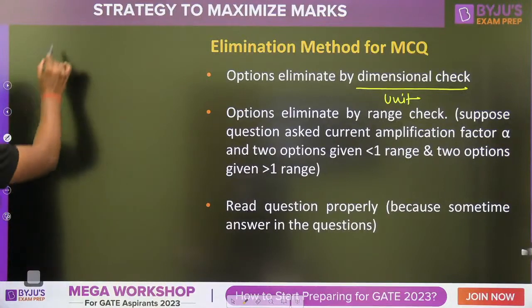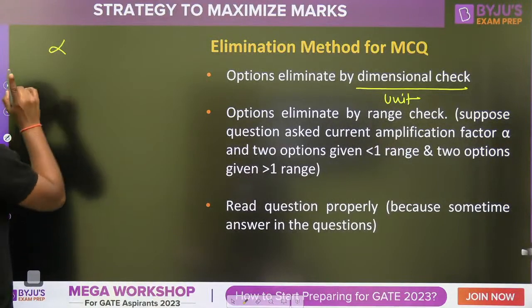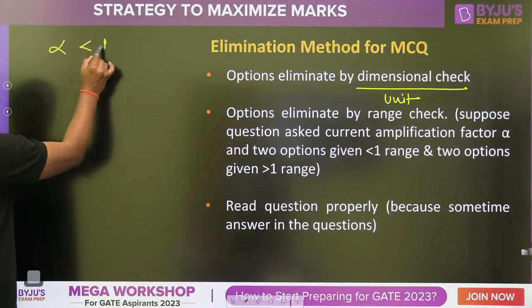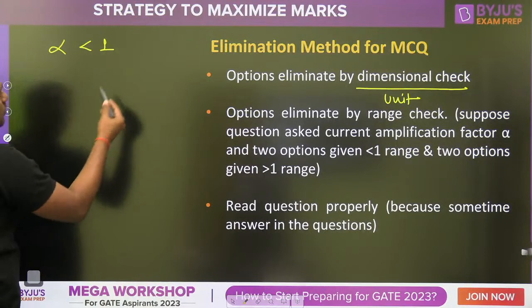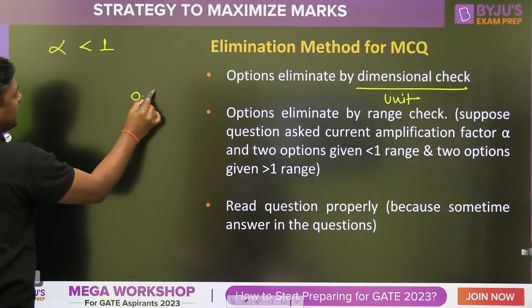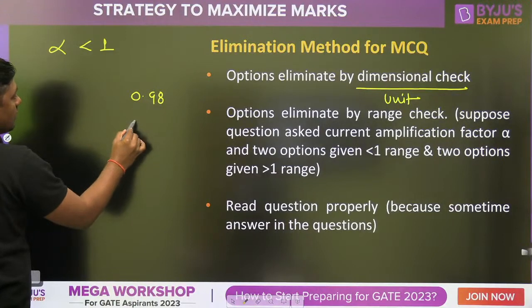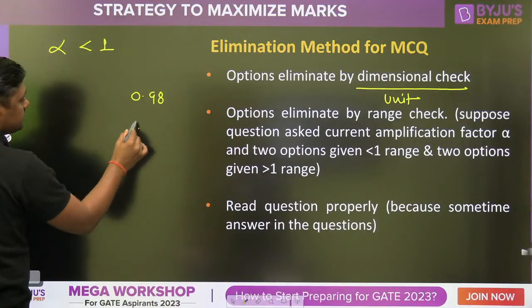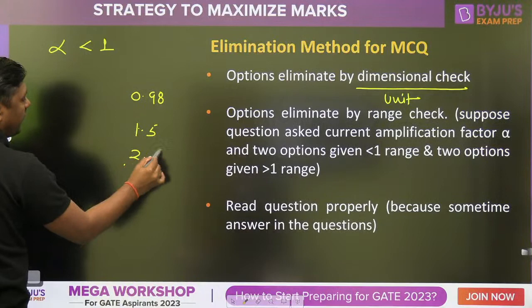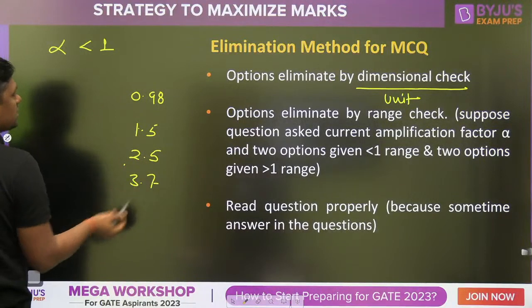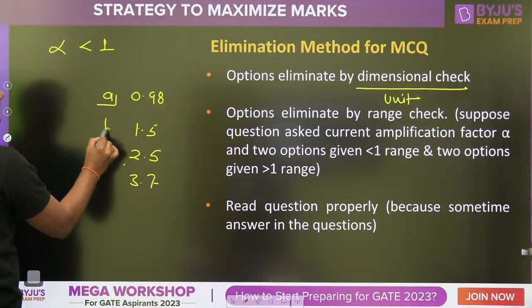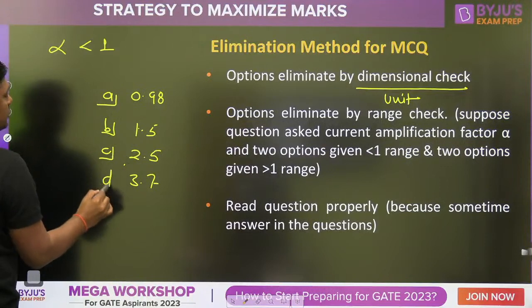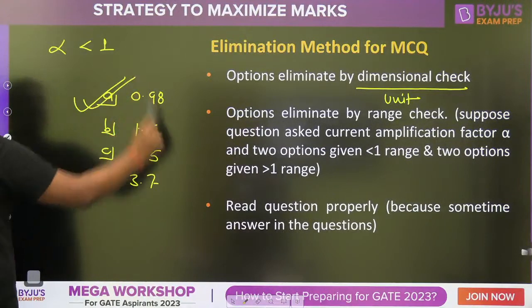For example, alpha. In electronics, this alpha is the current gain, it is less than 1. If all the other options are given more than 1, for example 0.98, 1.5, 2.5, 3.7, which answer is correct? Definitely A is correct.